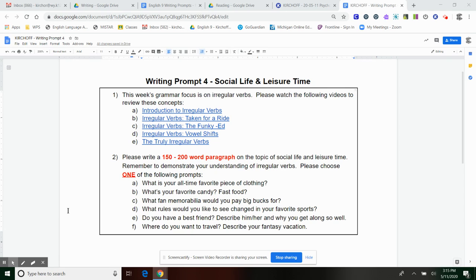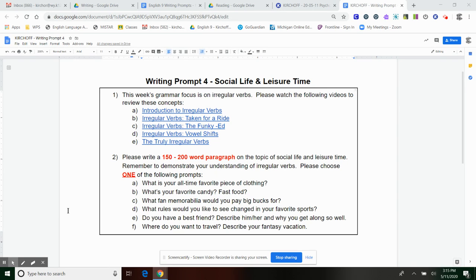Or option E, do you have a best friend? Describe him or her and why you both get along so well. So it doesn't have to be someone at school. And if you don't want to tell me their name for some reason, I guess you can create a fake name for them, but just go into detail. Why do you guys get along so well together? What's your history been like? How did you meet that person? What's the connection that you have with them?